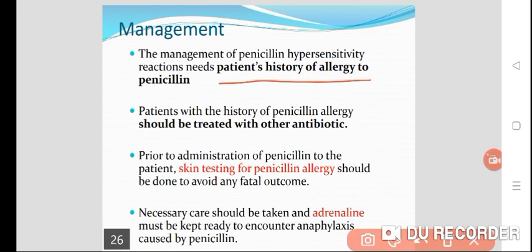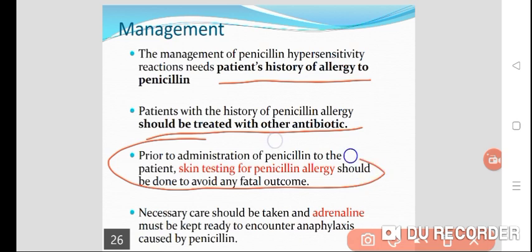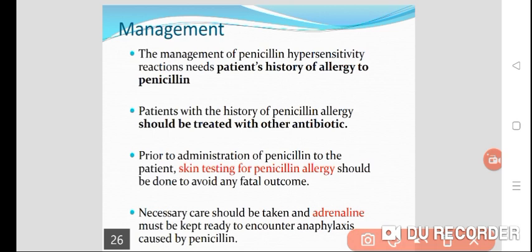Prior to the administration of penicillin, whether the patient is allergic or not, you have to go for intradermal skin testing. For skin testing for penicillin allergy, 0.1 ml of penicillin should be given intradermally for the drug sensitivity testing. Necessary care should be taken and adrenaline must be kept ready to encounter anaphylaxis caused by penicillin. You have to be ready with Avil, pheniramine, dexamethasone, and adrenaline, to treat anaphylactic reactions if you are treating the patient with penicillin.